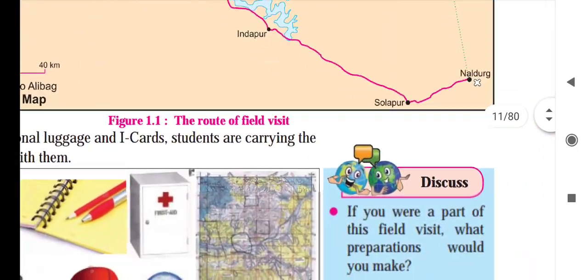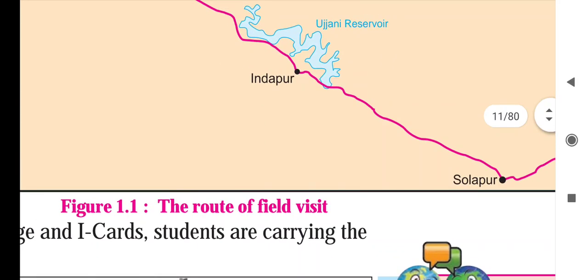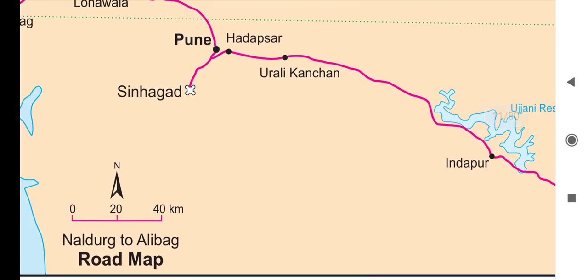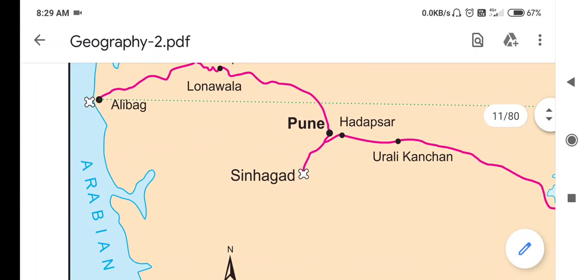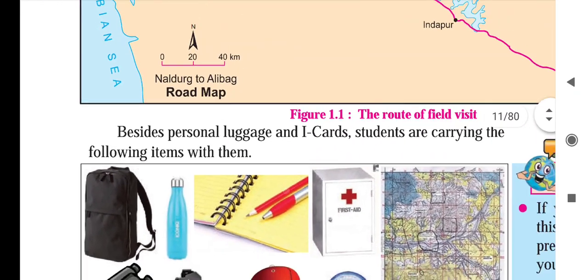Now see, here Naladurga, students will start their journey from here, then they will reach Solapur, then Indapur, then they will go to Hadapsar. From Hadapsar they will turn their direction, they will go to Sinhagad, they will see the fort of Sinhagad, then they will go to Pune, and then in this way they will reach Alibag. So that is their plan.